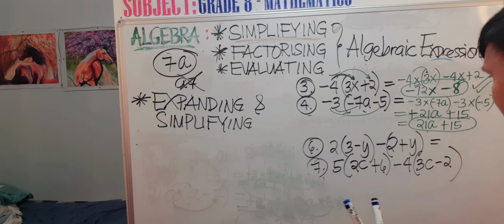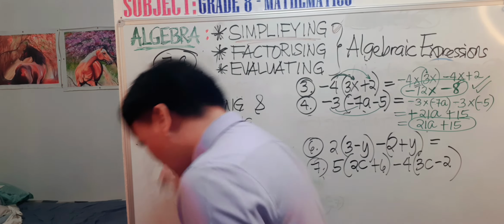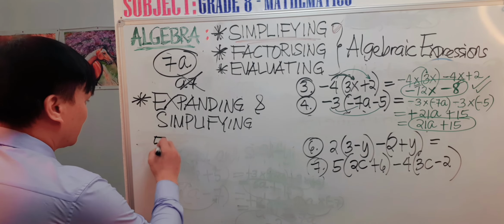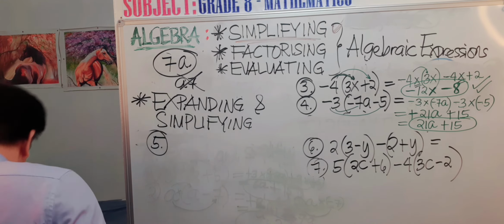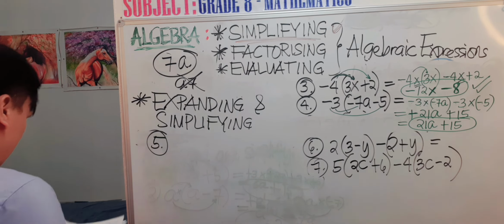Next one, we have our number 5 question. Sorry for the movement there. I have deleted number 5.